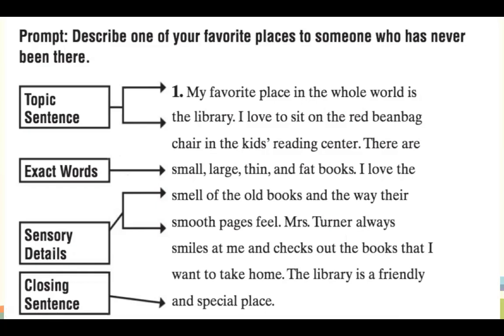I love the smell of the old books and the way their smooth pages feel. Good girl. Hacker, take over. Mrs. Turner always smiles at me and checks out the books that I want to take home. Good job, well done. And can you read the last sentence for me, please, Jenny?